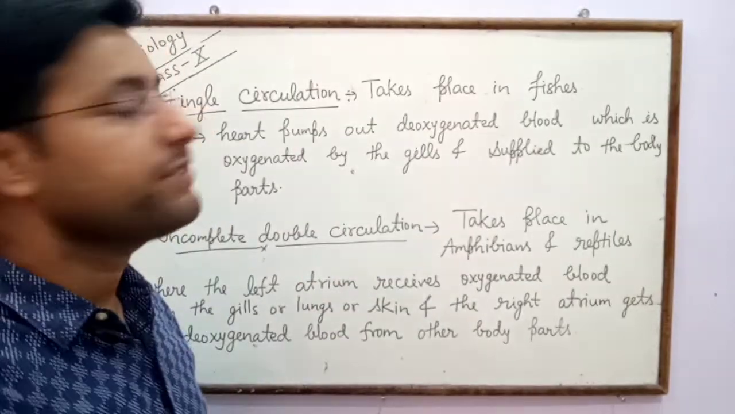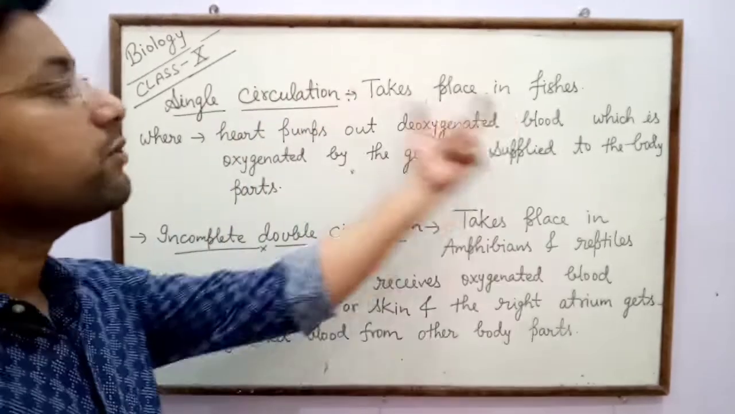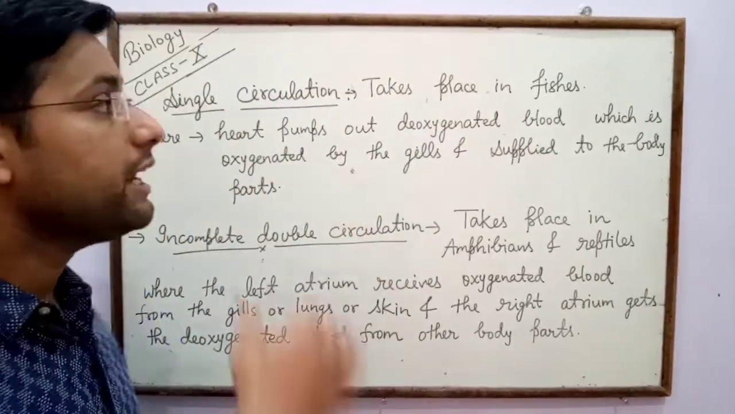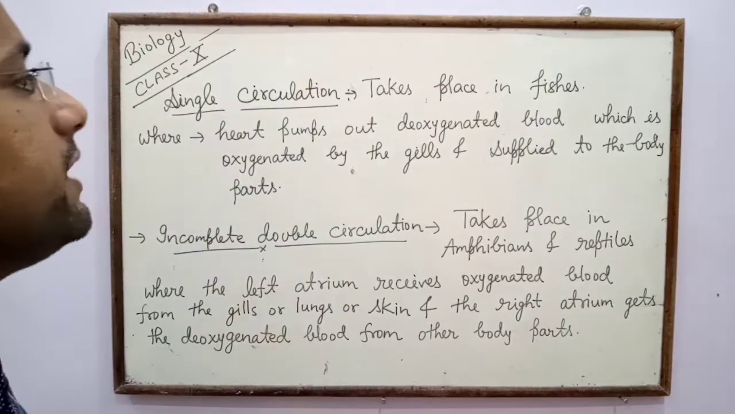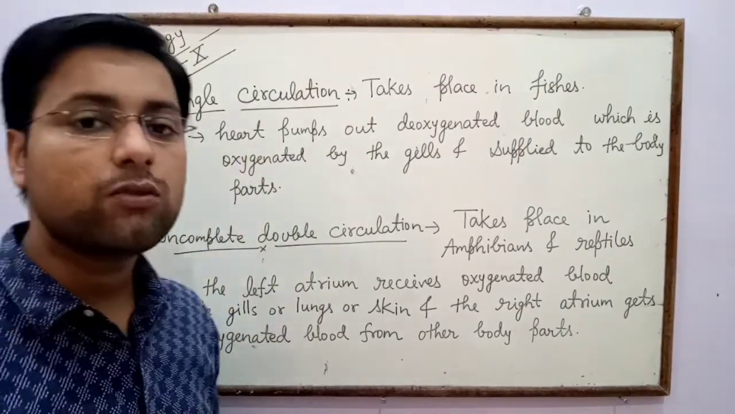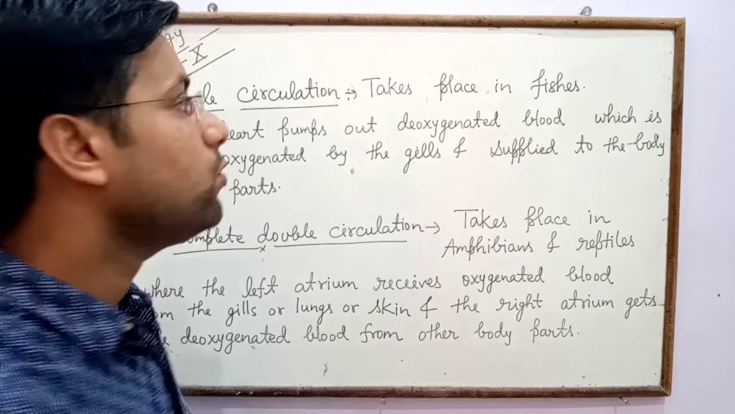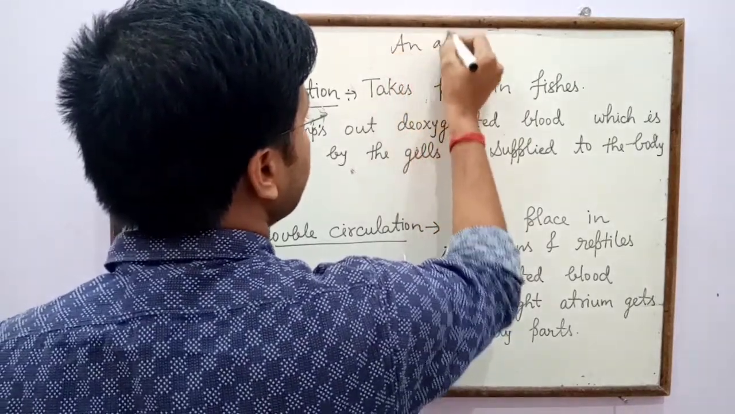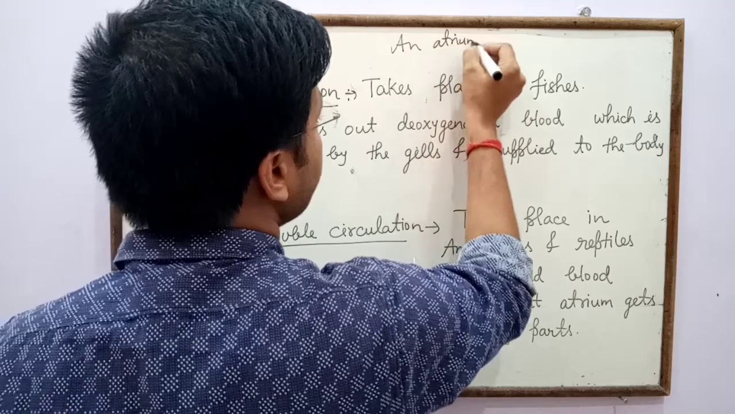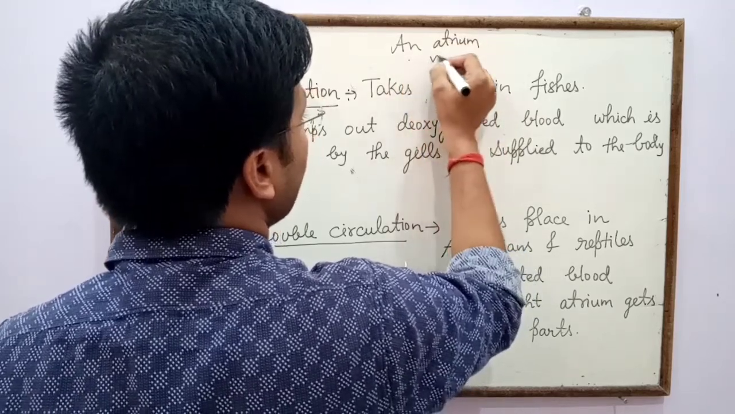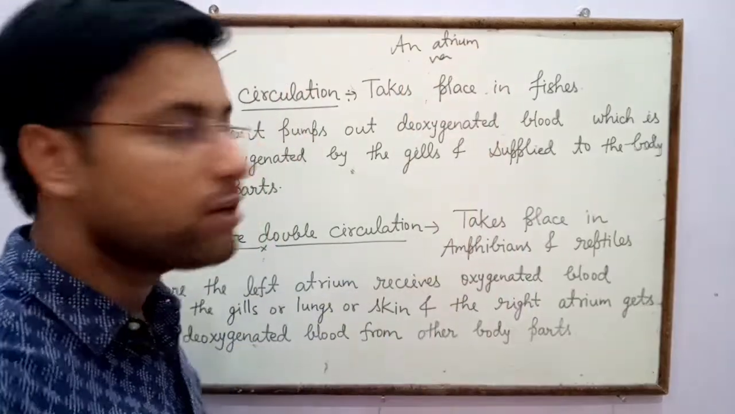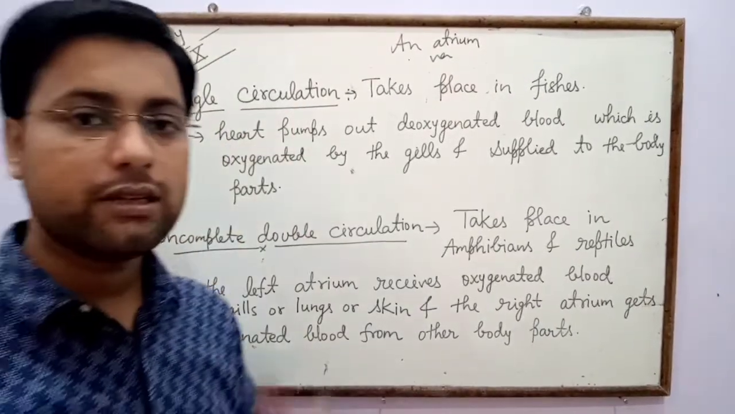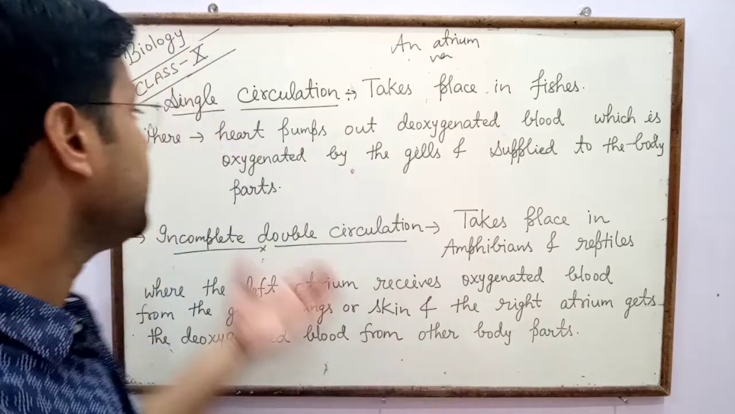In case of fishes, single circulation occurs. So single circulation takes place in fishes. Why in fishes only single circulation takes place? Only due to the presence of an atrium and 1 ventricle. So due to the presence of a single atrium and ventricle, single circulation takes place in fishes.